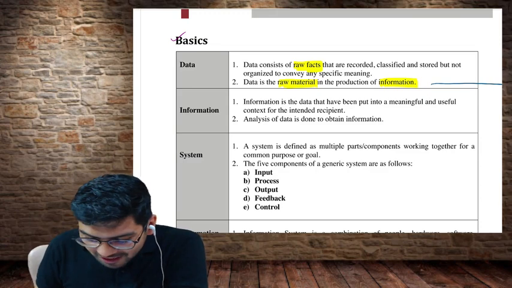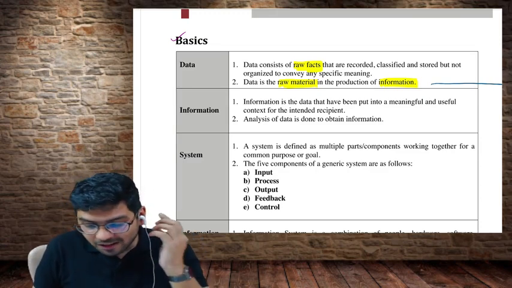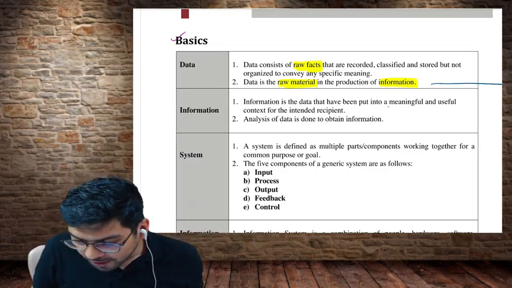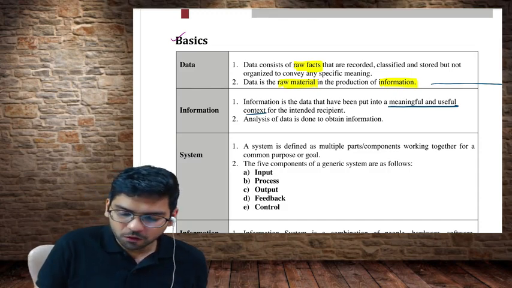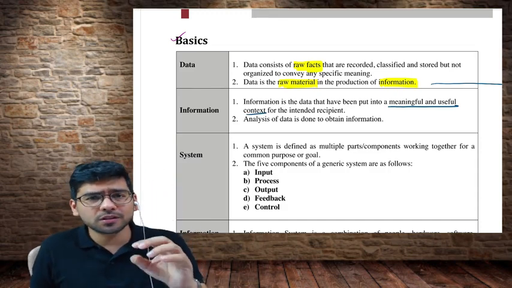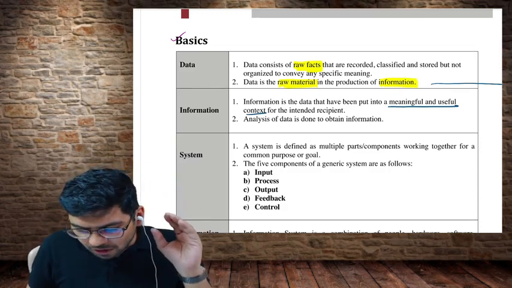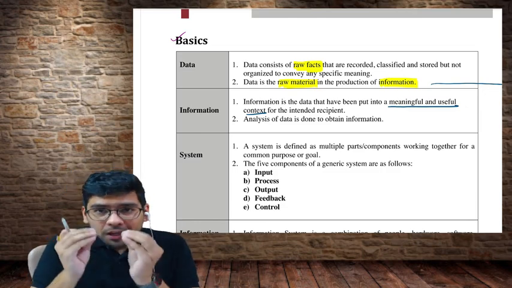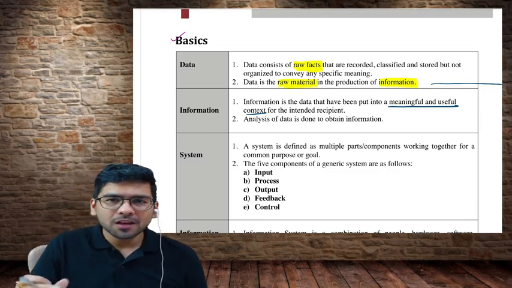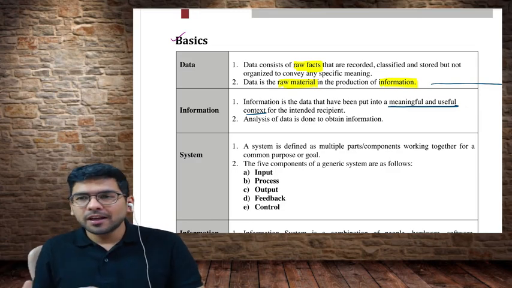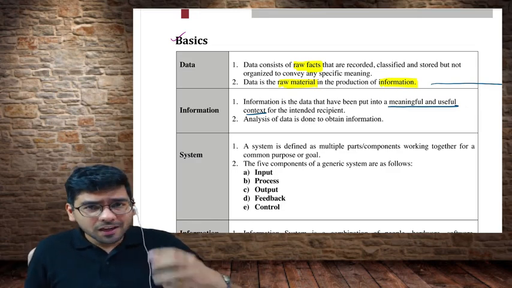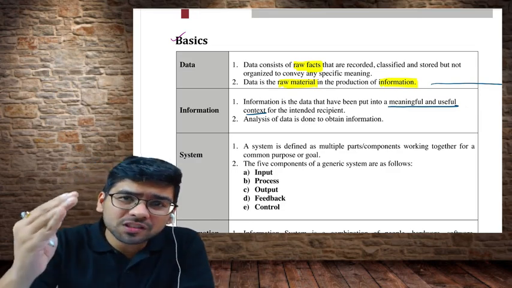Having understood the definition of data, let us understand the word information now. It says information is the data. Obviously it is the data, but then it has been put in a meaningful and useful context. Just remember these two words about information: when we put data into meaningful and useful context, then it can be called information. And when you put data in a meaningful form, it is going to help you in decision making.